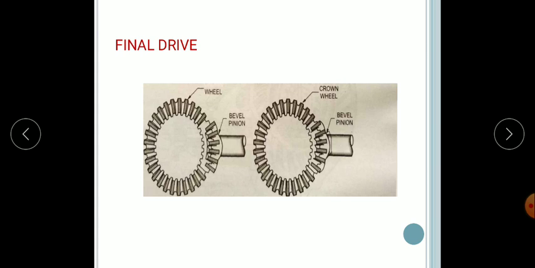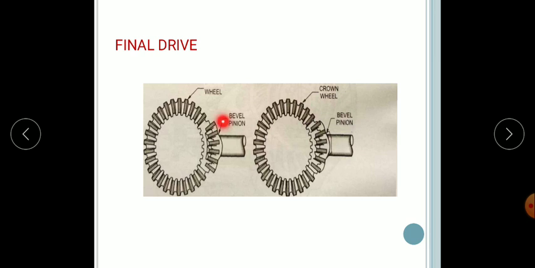So here you can see the diagram related to the final drive. Here you can see the wheel, the bevel pinion and the crown wheel. The final drive consists of the bevel pinion and the crown wheel.